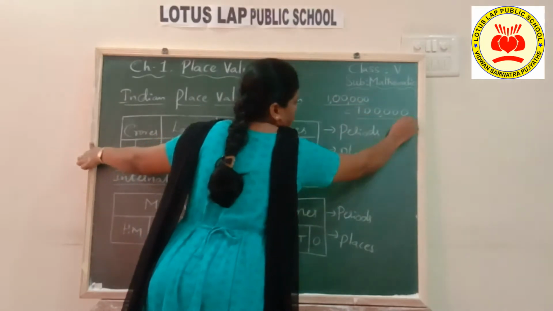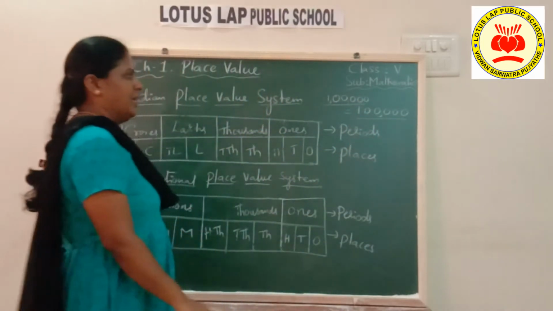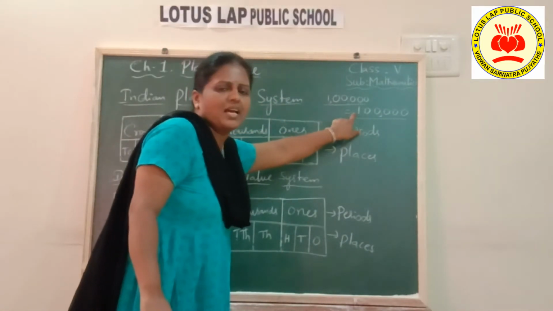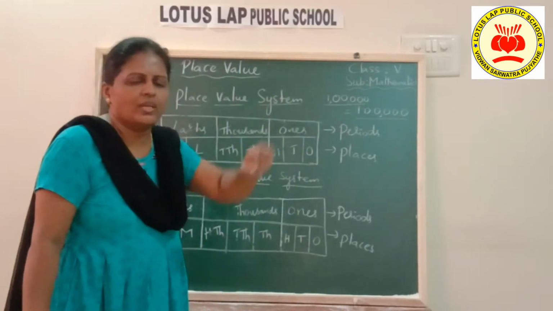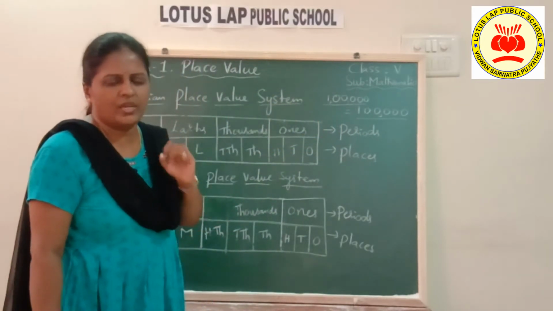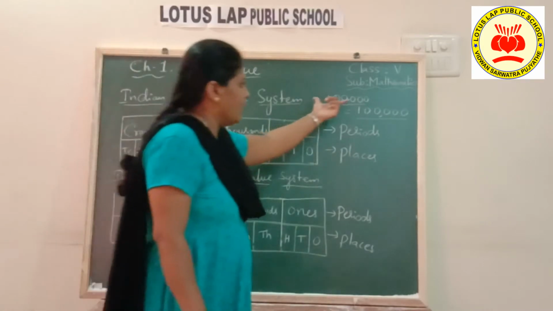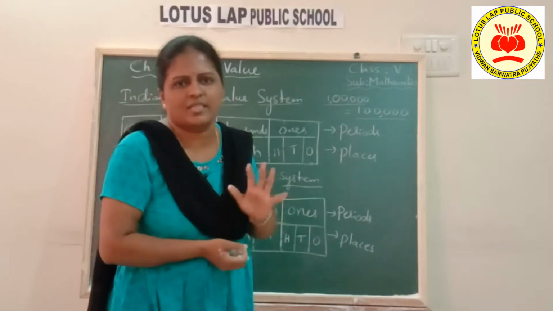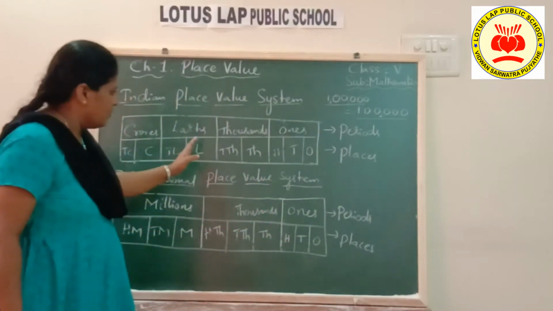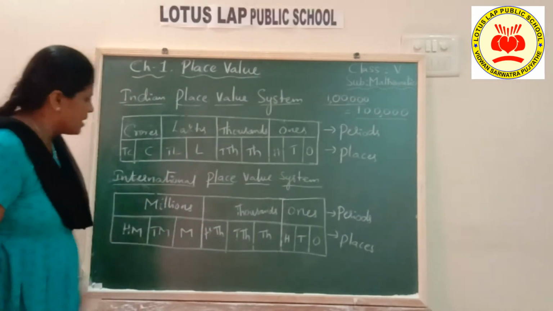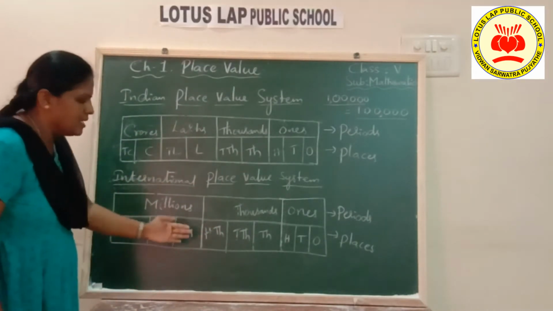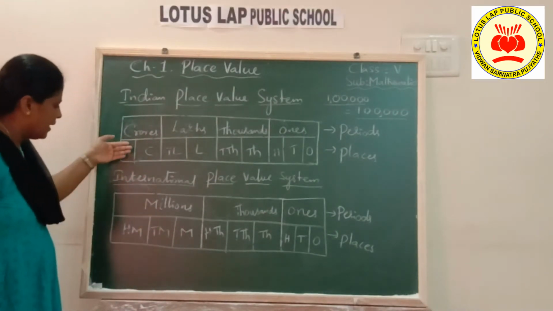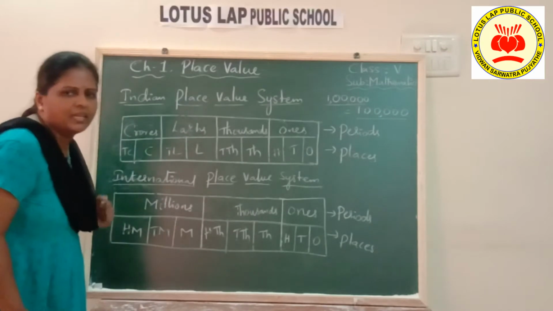Okay, these two numbers, although the commas are placed differently, are called by a different name. This is called 1 lakh, this is called 100,000. But the value is the same. Okay children, the value is the same. So if you take 1 lakh rupees or 100,000 rupees, it is going to be the same. So the next place, lakh, is called 100,000. Then 10 lakhs here is called million. 1 crore is called 10 million. 10 crore is called 100 million, children.